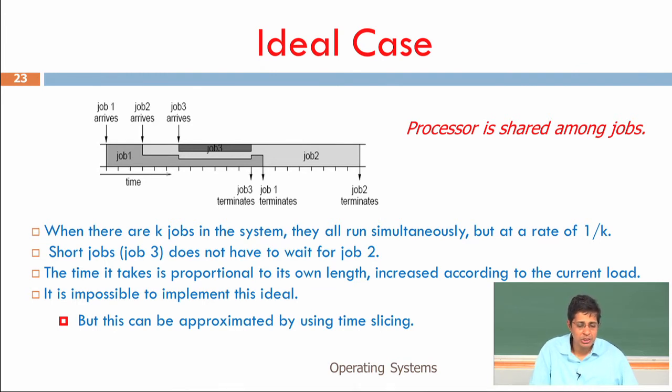This is how, as you see on the top, an ideal case works, and these types of scheduling algorithms are called round robin, which gives a time slice. If I have k processes, it divides the time slice among these k, giving 1 by k to each. This is possible using a concept called round robin scheduling.